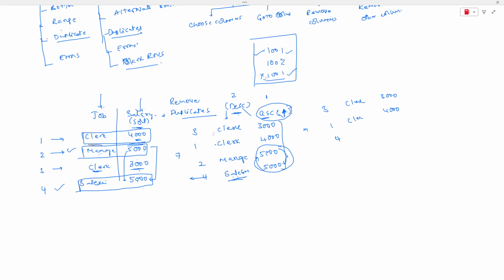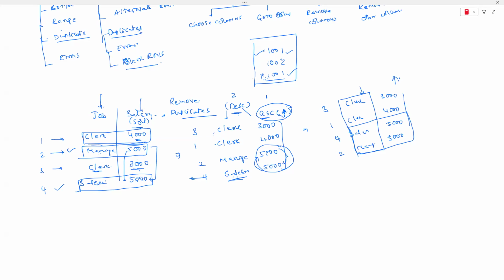Then it will be salesman with 5,000, and then manager with 5,000. So if you observe carefully, my salaries are still in ascending order and my jobs are in descending order. But don't think that my salaries are not in order. All salaries are not in sorted order. Only the records which have the same salary will be in the sorted order, guys.